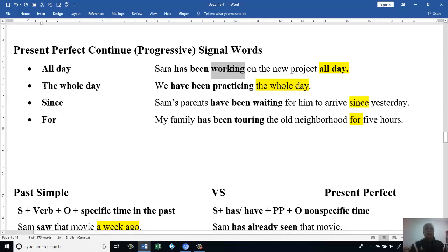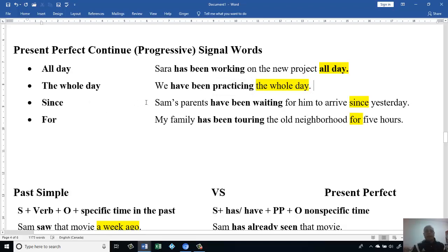Okay, let's go to the second one, the whole day. Then we have the sentence here. We have been practicing the whole day. Okay, let's analyze it. We is the subject, have, then we have been to indicate that this has happened in the perfect time. Then to make it present perfect continuous, present perfect progressive, I have to look for a verb with the -ing form. That is to say, practicing. Then I have a signal here which says the whole day. Let's look at the other two.